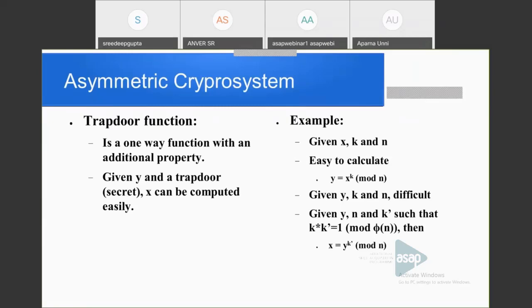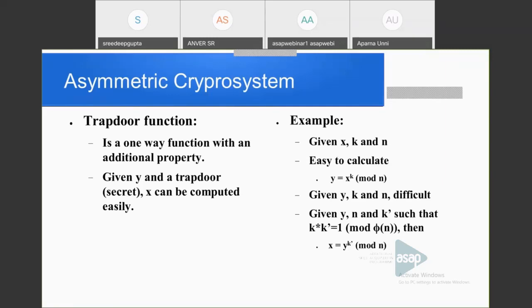Here the example is: we are given x, k and n, and we are asked to compute y, where the function is y equal to x raised to k mod n. We can compute that. Next, suppose we are given y, k and n. Is it possible to compute x? No, it is difficult.